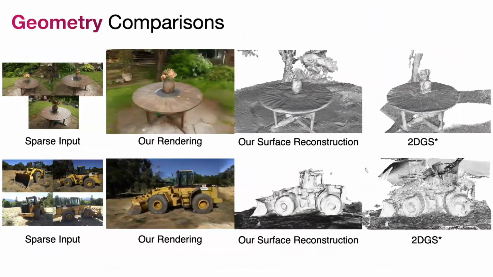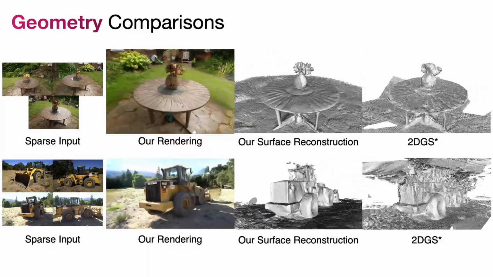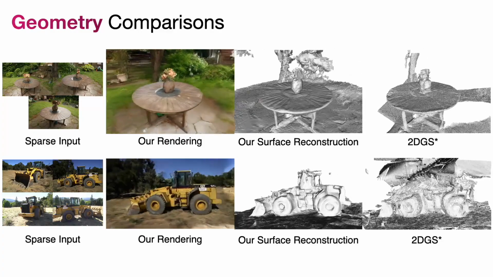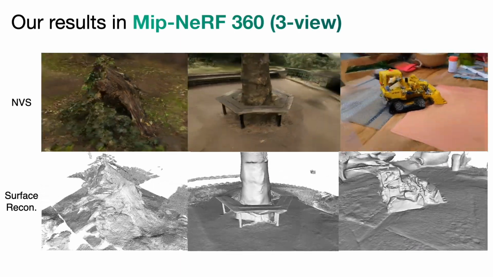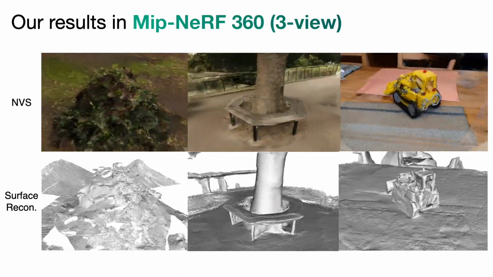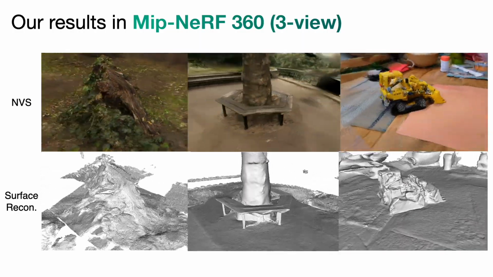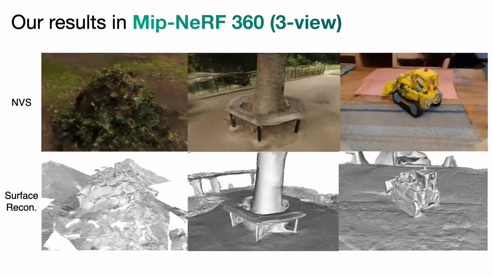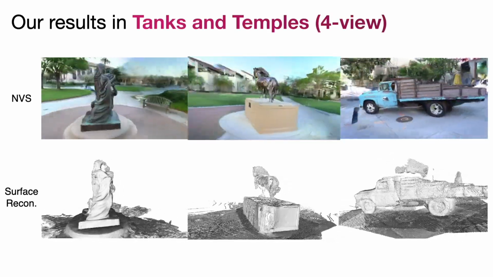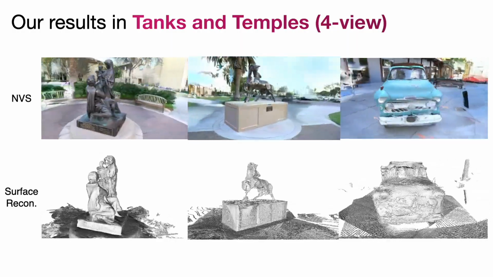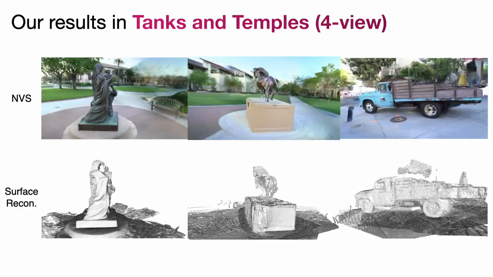We further show geometry comparisons with 2DGS. Our method faithfully recovers smoother and cleaner geometry than 2DGS. Furthermore, we show more results. Given only 3 views, our method can reconstruct various unbounded scenes with consistent rendering and complete geometry. In larger outdoor scenes, our method can use only 4 views to synthesize accurate novel views and recover convincing geometry of the scene.